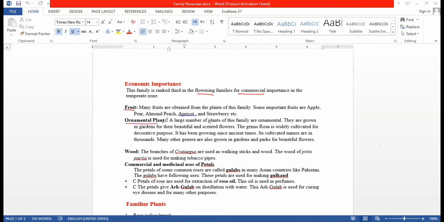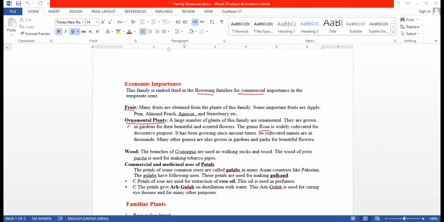Another importance is ornamental plants. In this family, most of the ornamental plants, like the rose plant, genus Rosa, which we cultivate in our gardens for beauty purposes. Their flowers are the source of beauty.